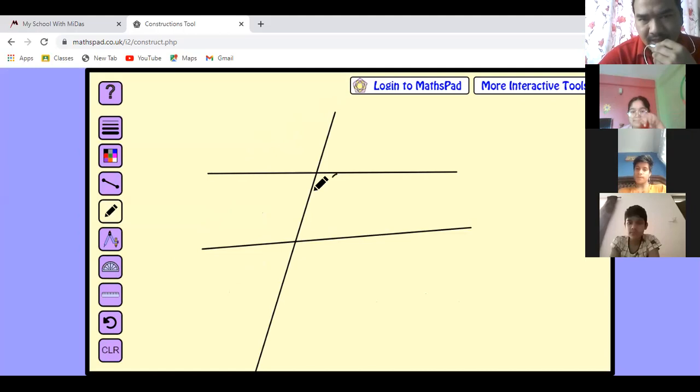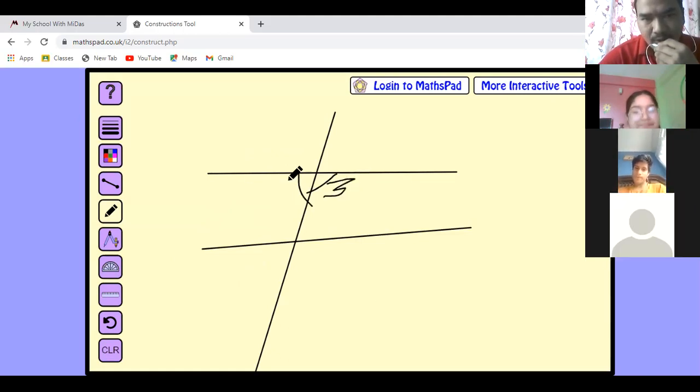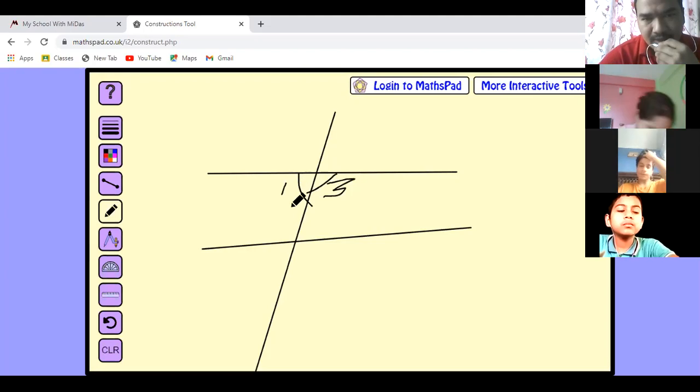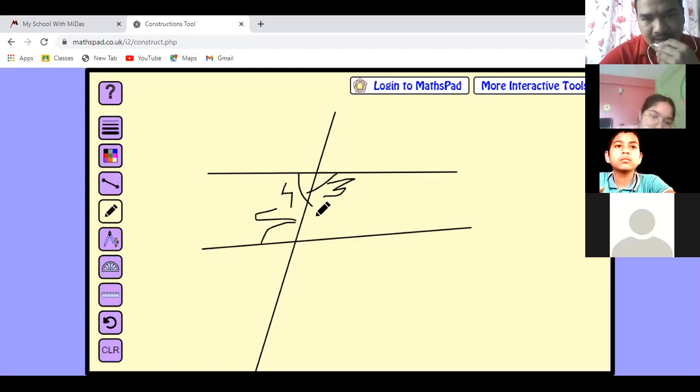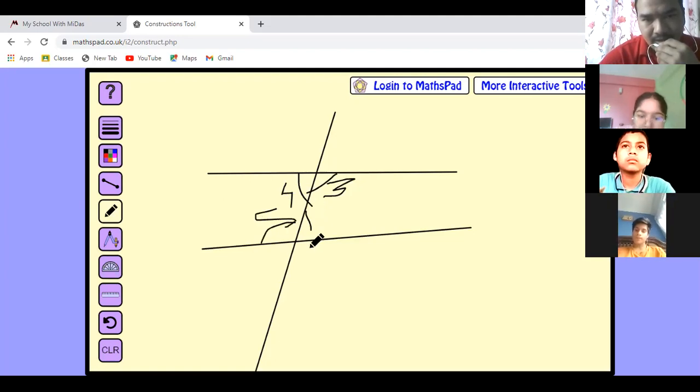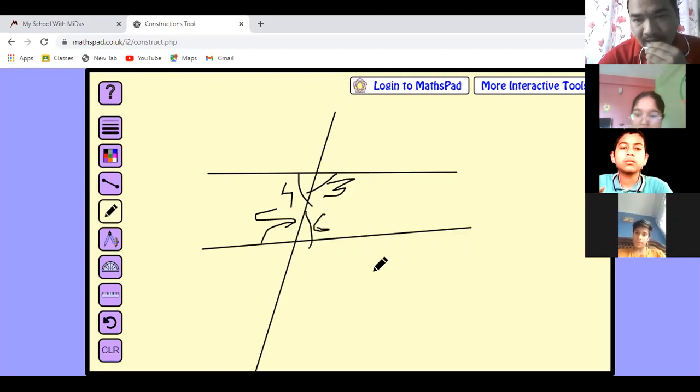Interior means those formed inside. This inside one, okay. This was number 3, and this was number 4, and this was number 5 angle. This is number 5, and this is number 6. These angles are called interior angles.